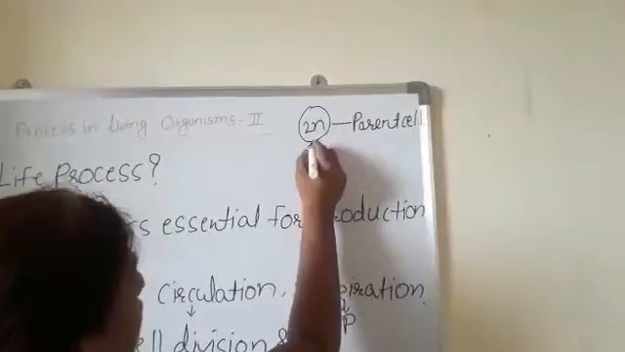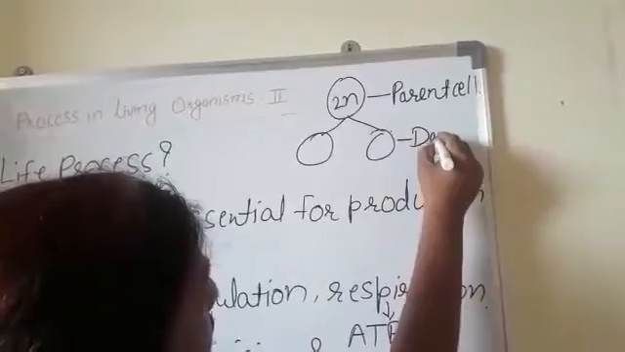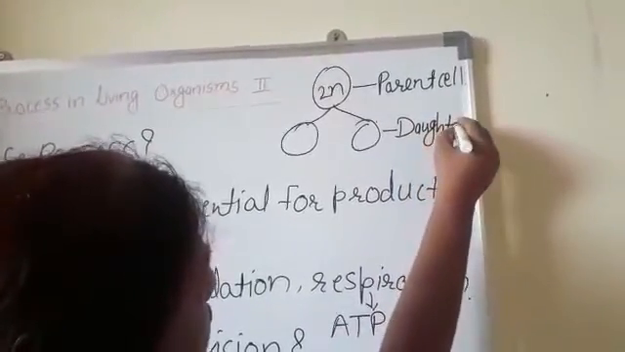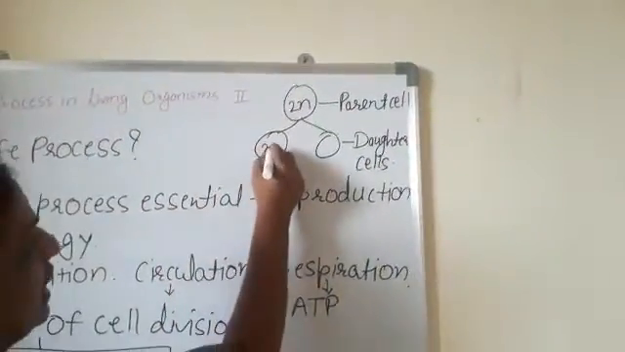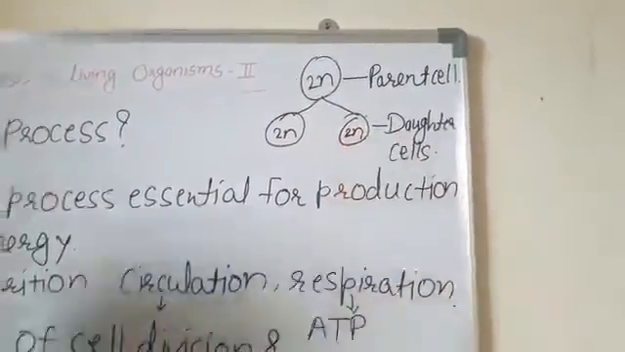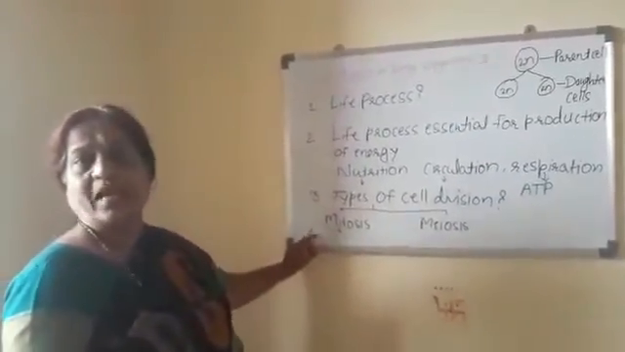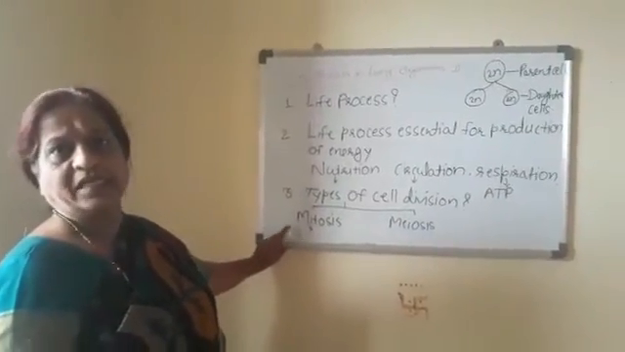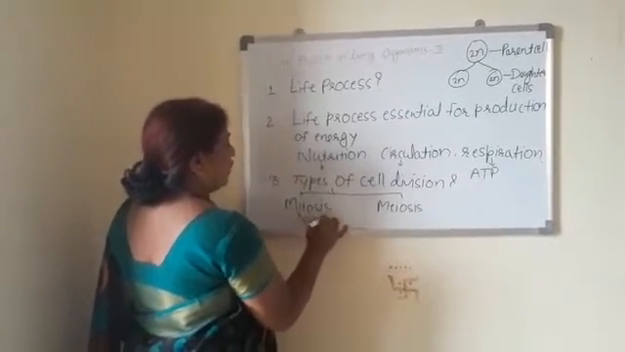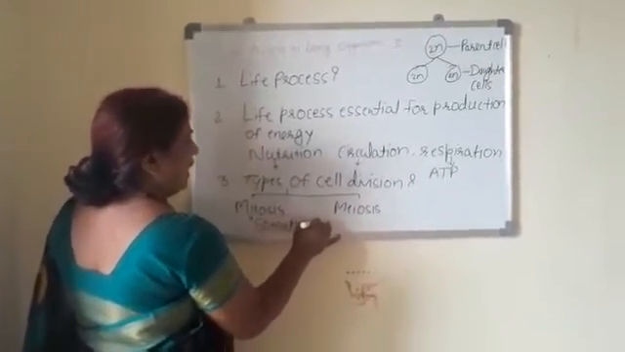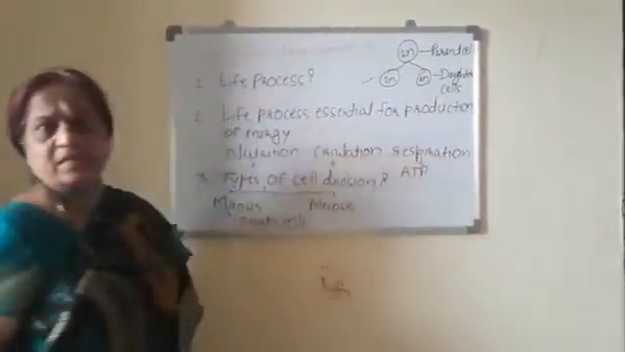When it undergoes division, it produces two new cells. New cells are known as daughter cells. These daughter cells which are formed have the same number of chromosomes. That means the chromosome number remains constant. Such a type of cell division is known as mitosis or mitotic cell division. This type of cell division takes place in somatic cells, body cells. And at the end of this cell division, two cells are produced.